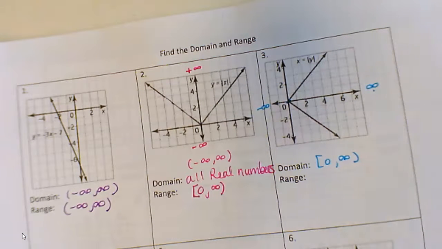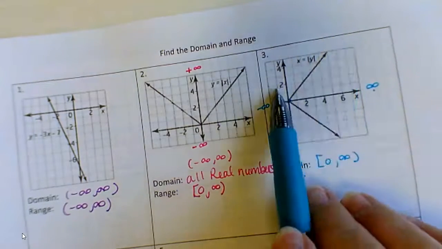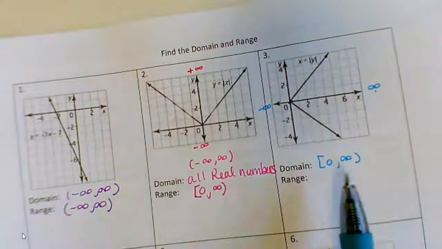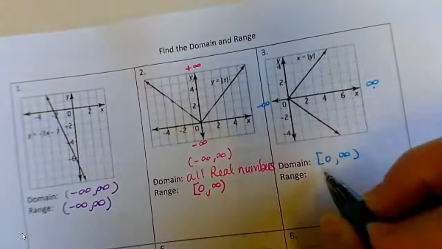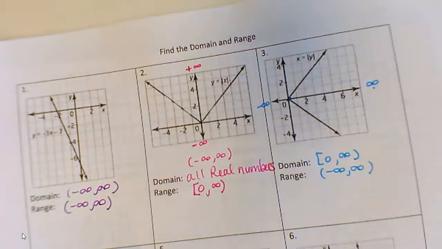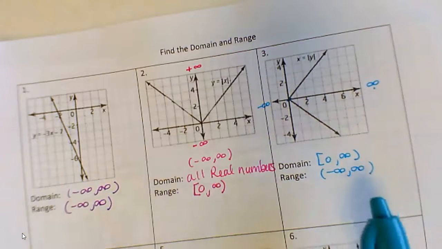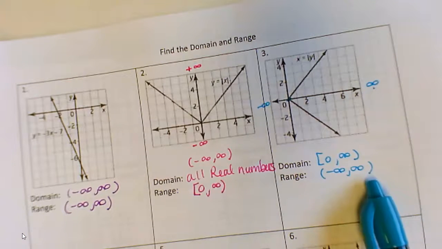For the range, I'm thinking about it going up and down. Okay? It goes up forever, goes down forever. So the range is all real numbers. So what I wanted you to realize on that one is just because the domain might be all real numbers a lot of times, that doesn't mean that it always is. Sometimes it's the range that's all real numbers.